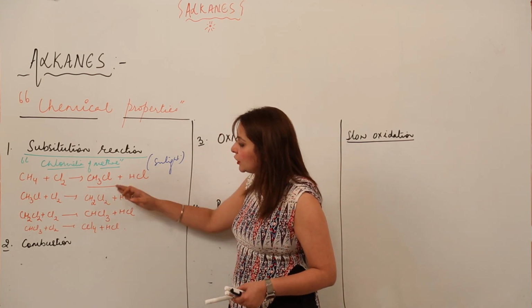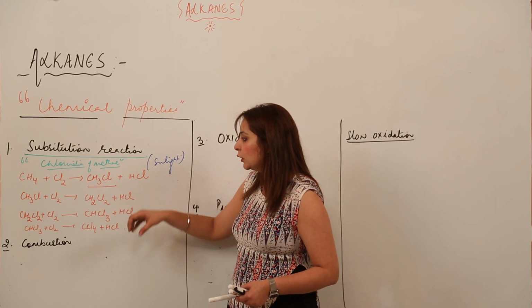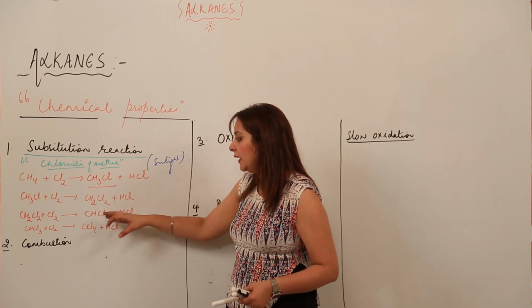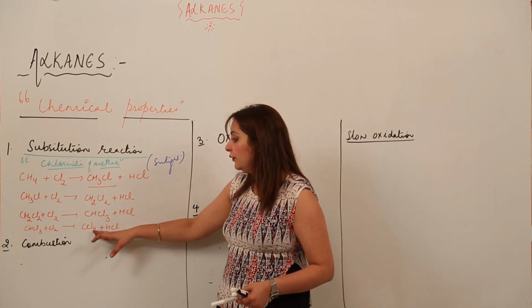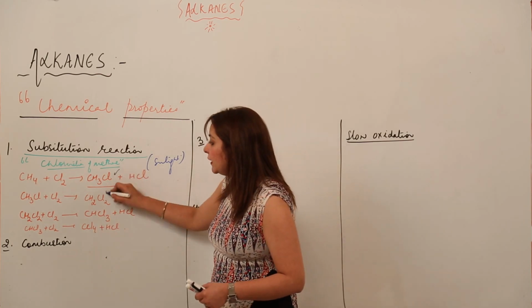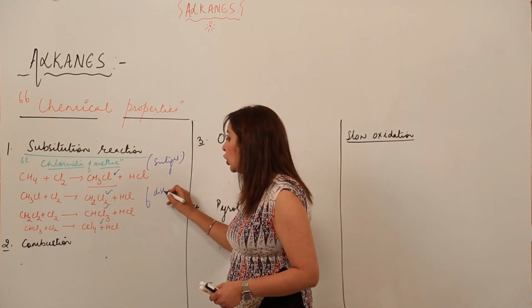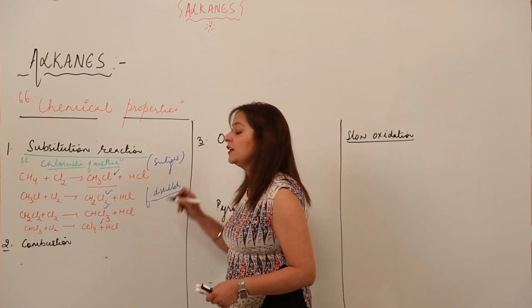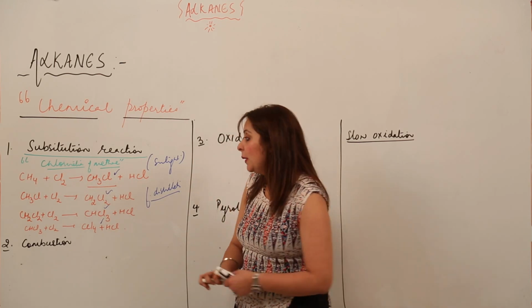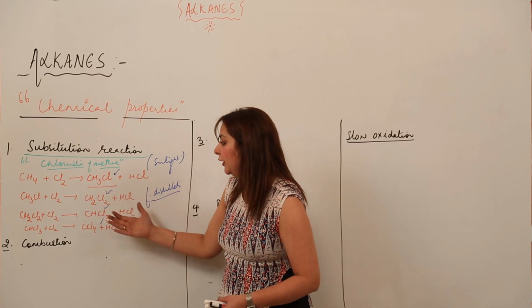Now as you can see, a mixture is obtained: methyl chloride, methyl dichloride, methyl trichloride, and carbon tetrachloride. But we can separate these mixtures by fractional distillation, because they differ in their boiling points. By this process, fractional distillation, we can separate the components.